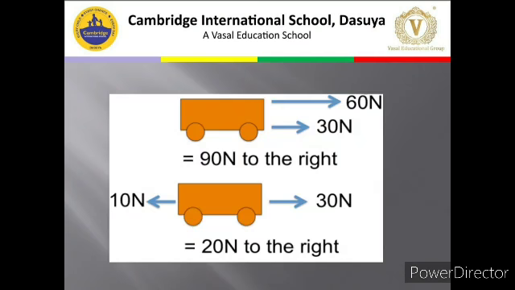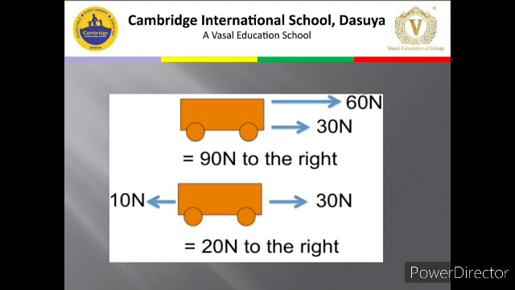Now children, look at this picture very carefully. The above picture shows a trolley. 60 Newton force is applied towards the right hand side and 30 Newton more is applied in the same direction, towards the right. Both forces act in one direction, so they will not cancel each other's effect, they will add on.